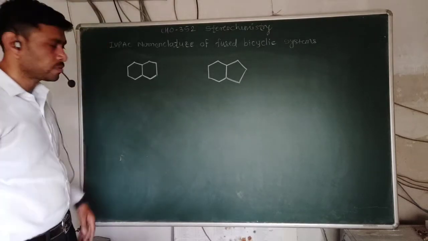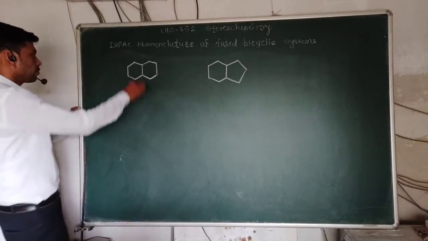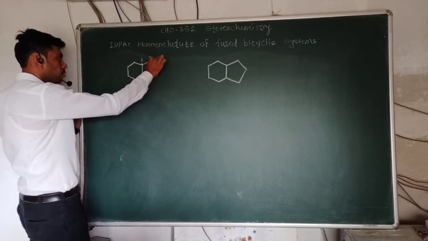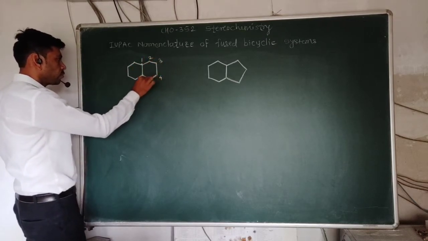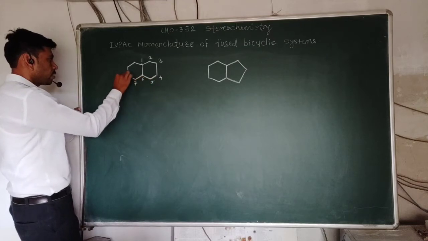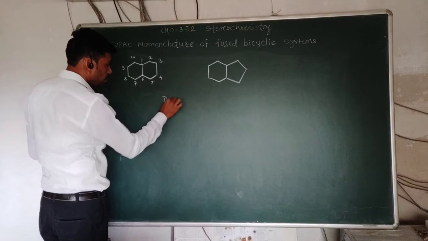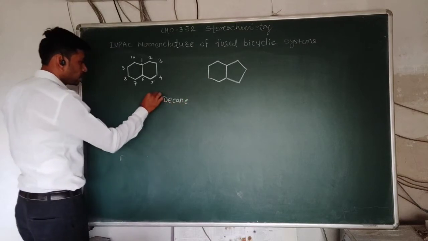See here the nomenclature of these compounds. Simply, these are bicyclic compounds. These are bridge carbon atoms. So start numbering from here. 1, 2, 3, 4, 5, 6, 7, 8, 9, 10. With 10 carbons it is decane. So we have to write decane.